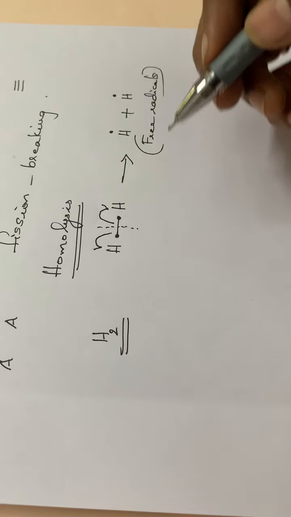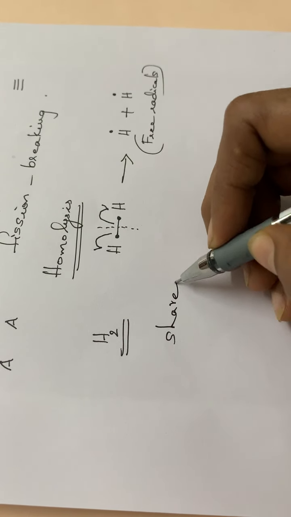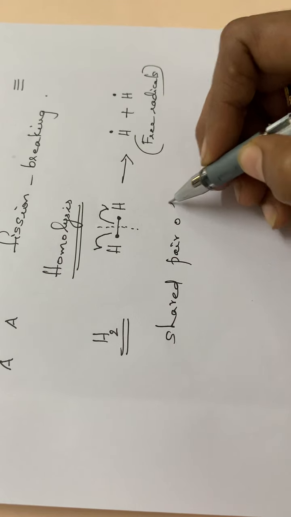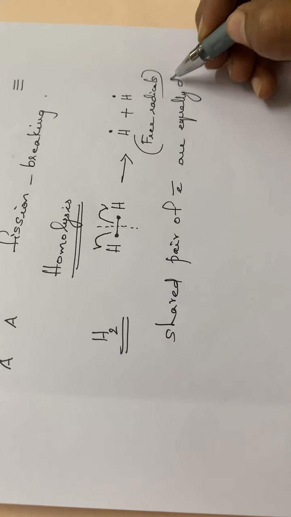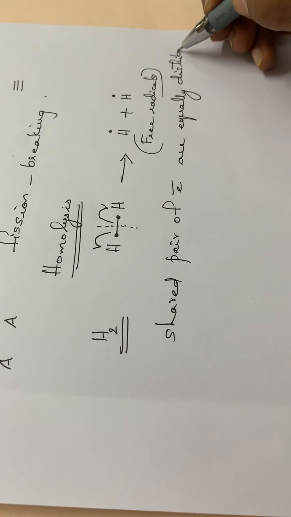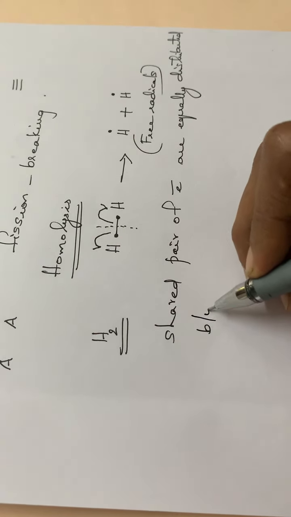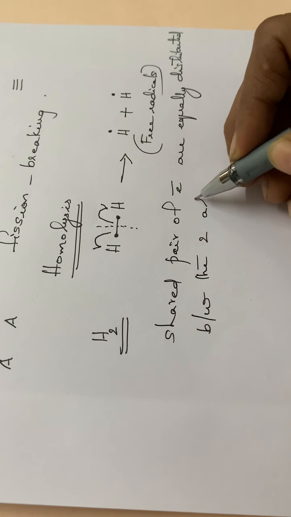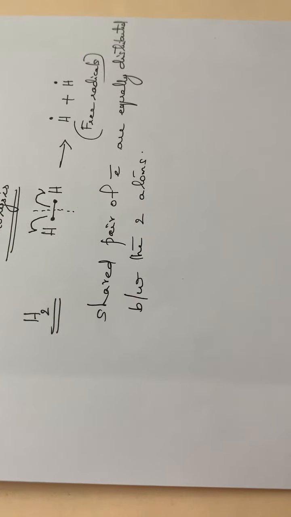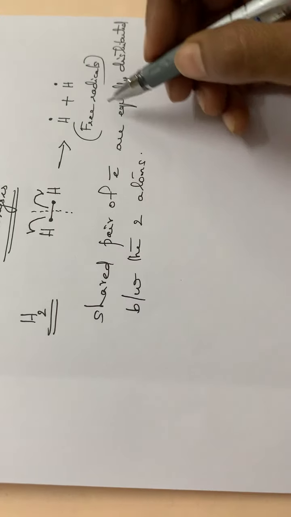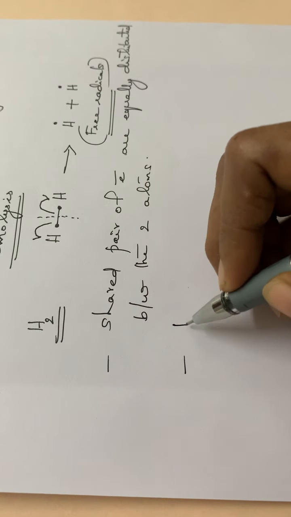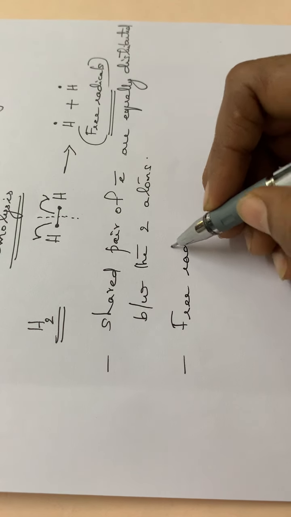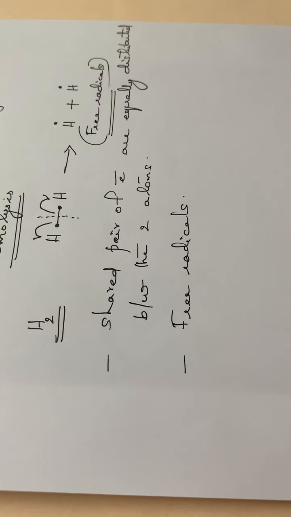Okay, so these are the hydrogen free radicals, and this type of bond fission is called homolytic bond fission. That means the shared pair of electrons is equally distributed between the two atoms. So this type of bond fission is called homolytic bond fission or homolysis. And also here, what are the products obtained? We will have free radicals. So as a result of homolytic bond fission, we will have free radicals, H dot.